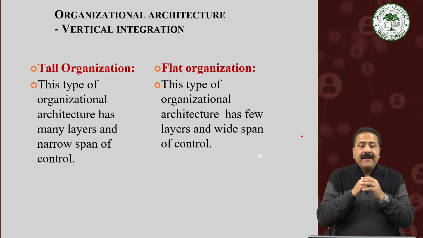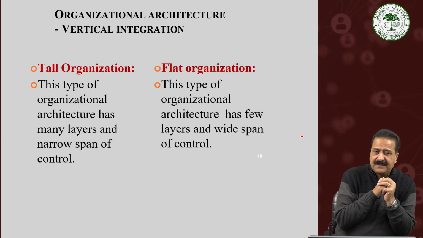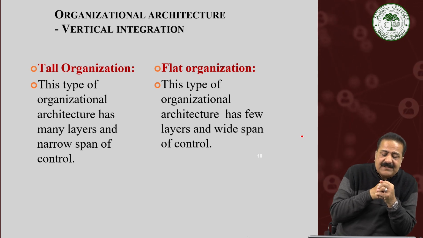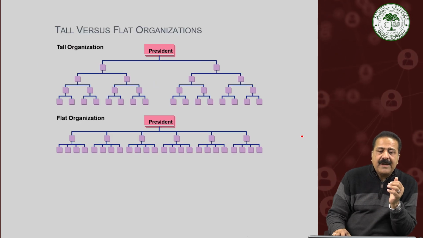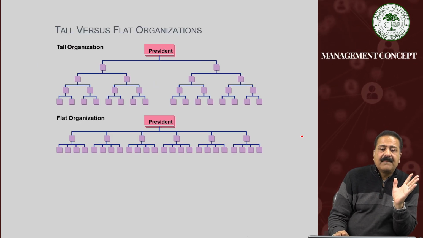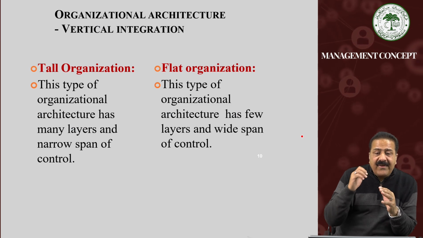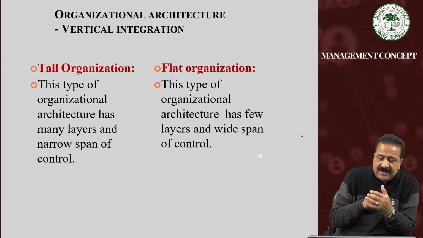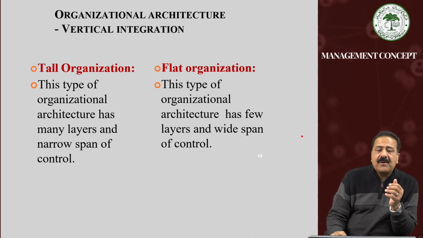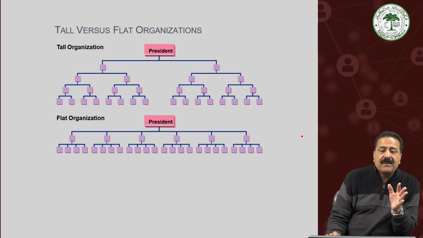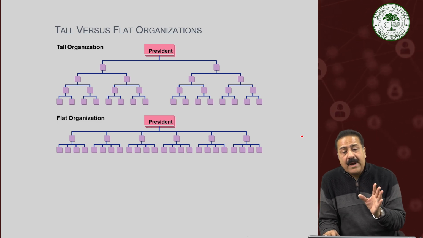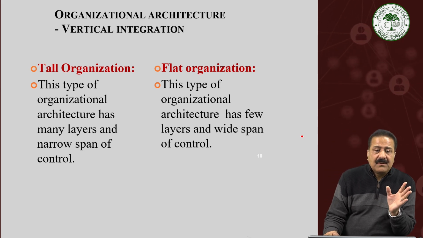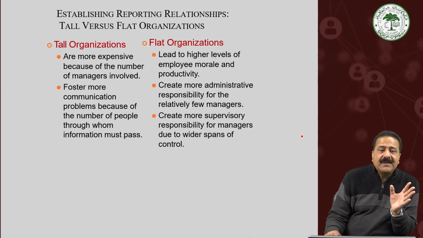But in case of the tall organizations, this type of organizational structure has many layers and narrow span of control that you can see. Now, flat organization. In case of flat organization, this type of organizational structure has few layers and wide span of control. Few layers and wide span of control. I hope this point is crystal clear about the tall and flat organizations on the basis of their vertical integration.